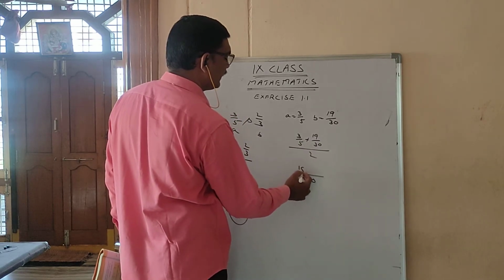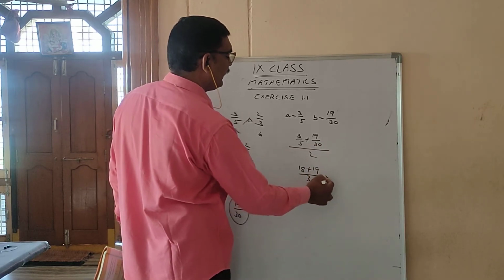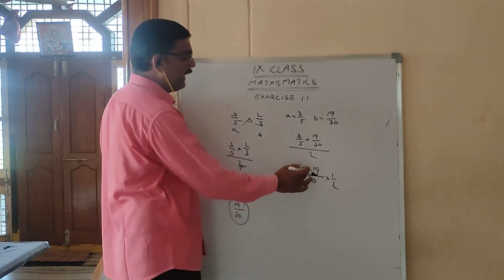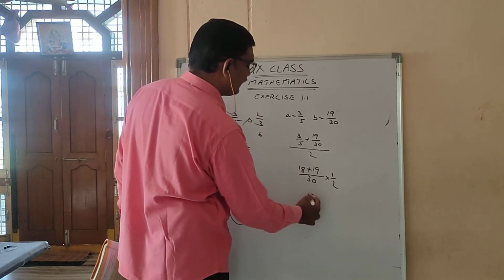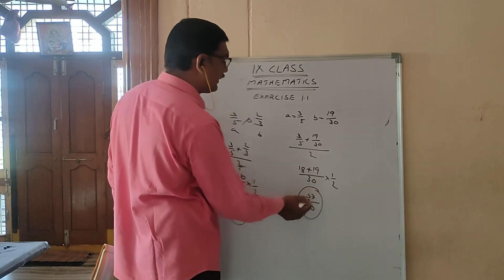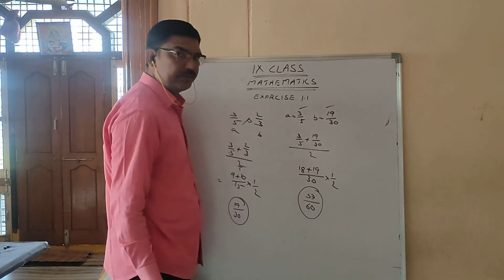5, how many times will it go? 6 times. 6 3s are 18. 30, how many times will it go? 1 time, 19. 2 by 1, if it goes to the numerator, becomes 1 by 2. 19 and 18 if you add, you get 37. 30 2s are how much? 60. 37 by 60 is one rational number between 3 by 5 and 19 by 30.